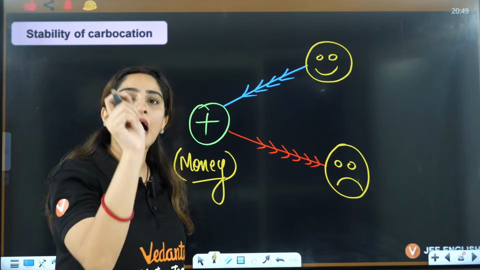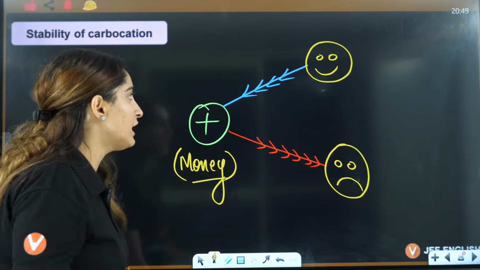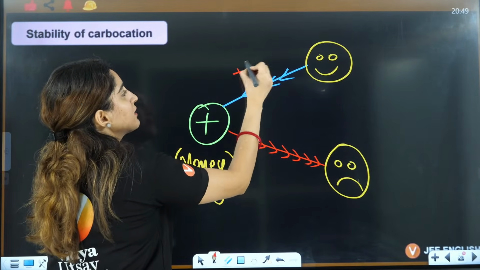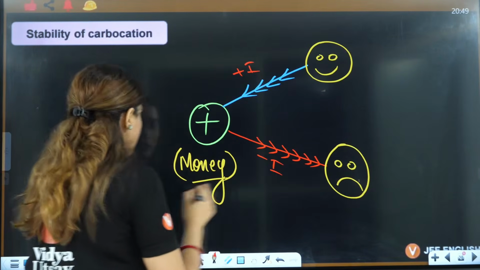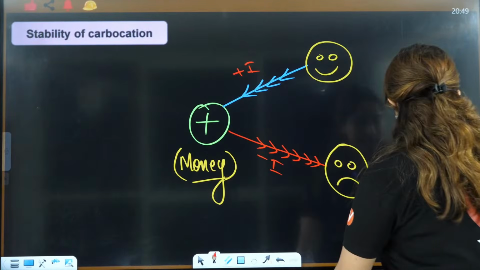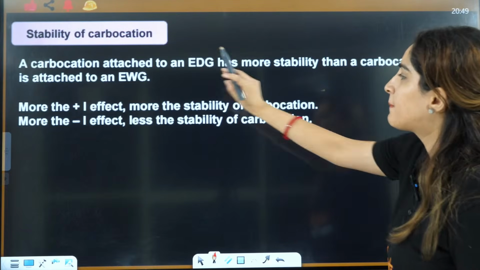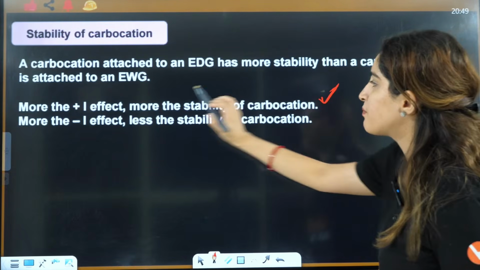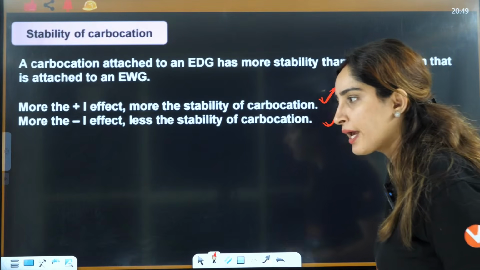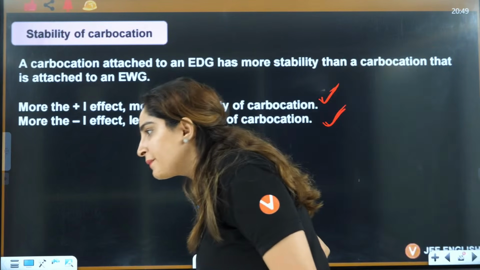So that means carbocation stability will increase with plus I effect. This is plus I, this is minus I. With plus I effect stability will increase, with minus I effect stability will decrease. Yes, everybody, hooray.